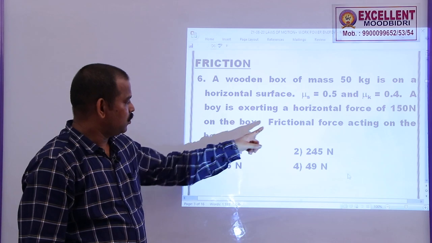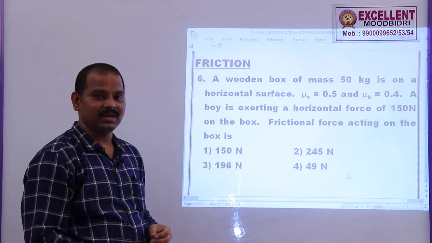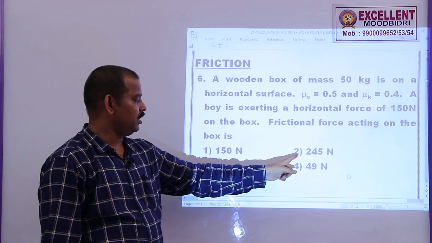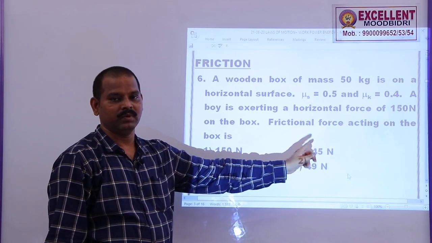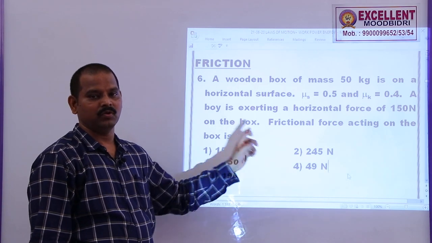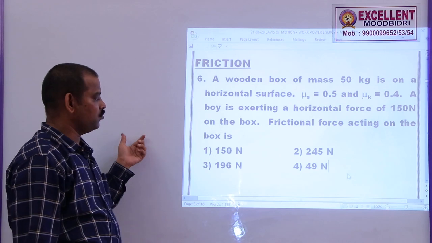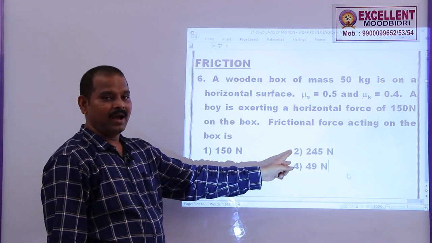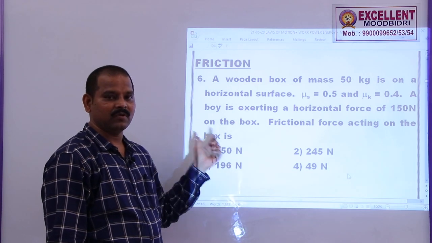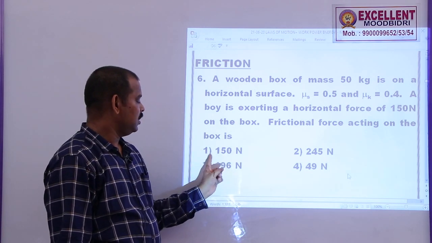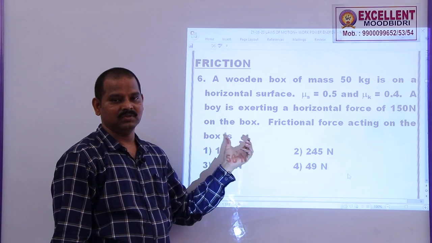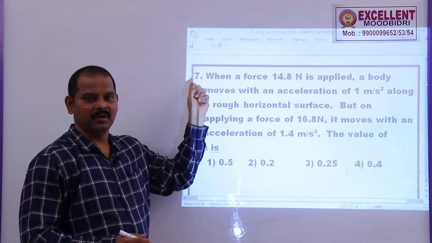In this problem, suppose instead of the frictional force acting on the box, they ask to find out the maximum frictional force, then your answer would be 245 newtons, because when the body is not moving, the maximum frictional force is given by F is equal to mu s into N. Where we found 245 here, option 2 is correct. Otherwise, if the applied force is less than the maximum frictional force, the frictional force between those two bodies is equal to the applied force only. Please remember this difference, otherwise you will lose -1.